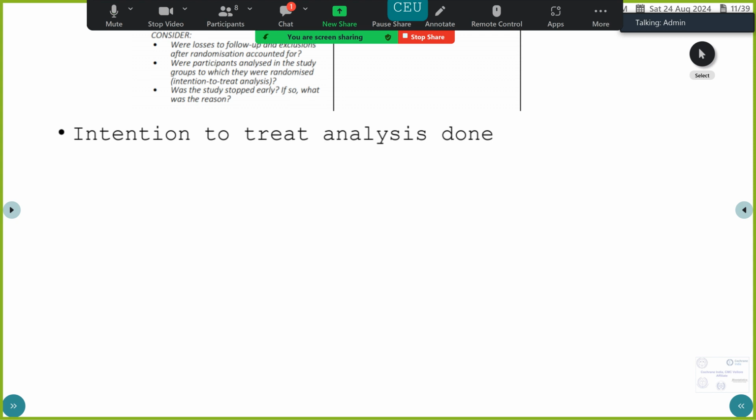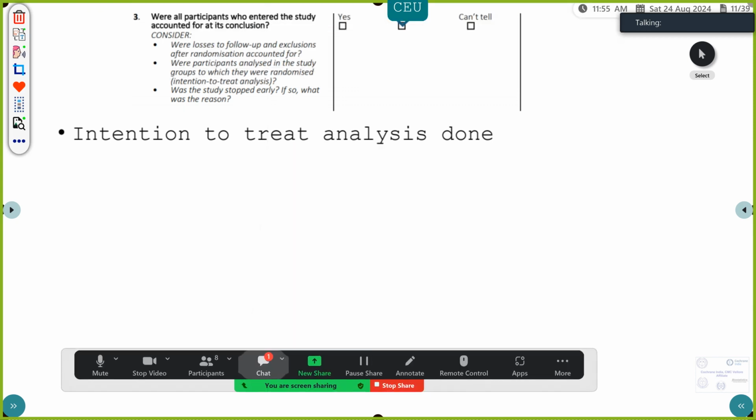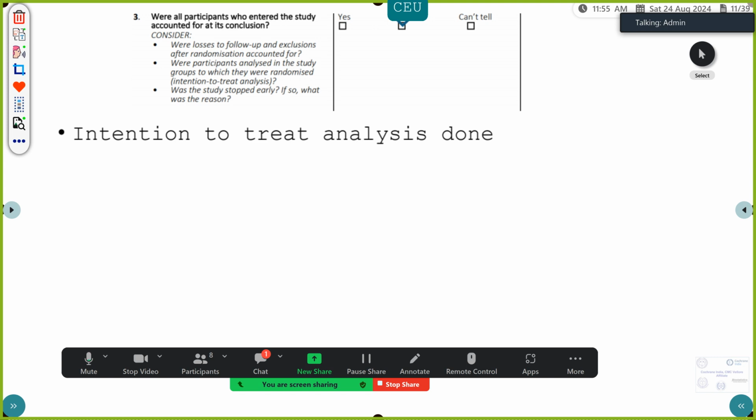Now, were all the participants who entered for the study accounted for at its conclusion? We look at it in the next slide. Intention to treat analysis has been done in this randomized controlled trial.